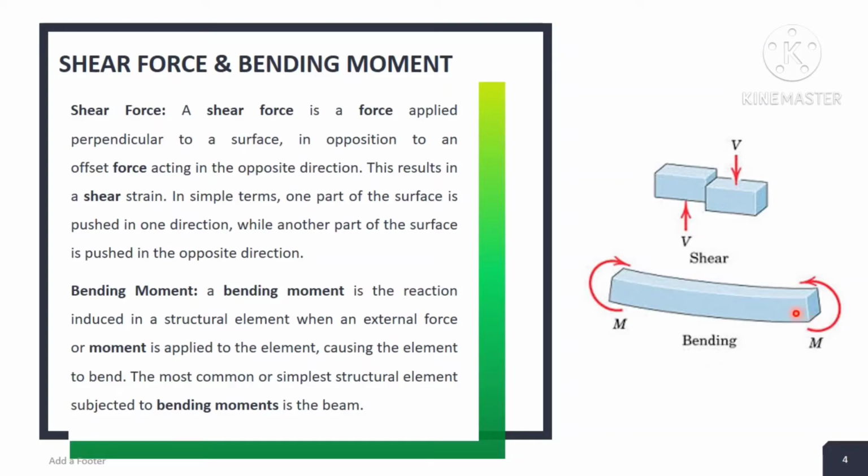Means the end parts move into a U shape or reverse U shape.